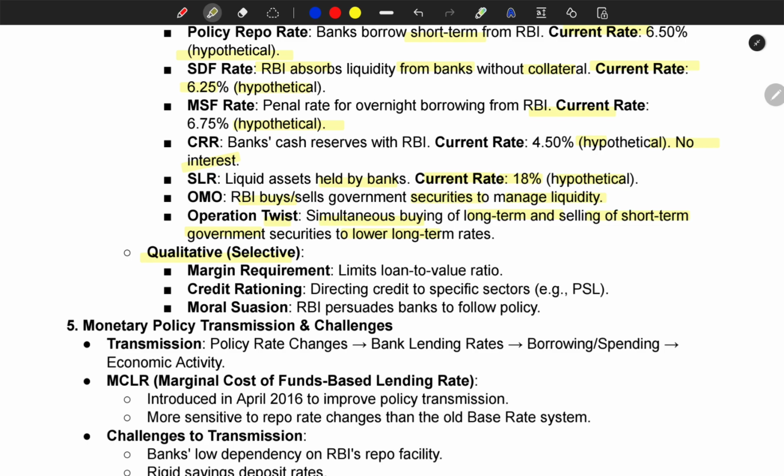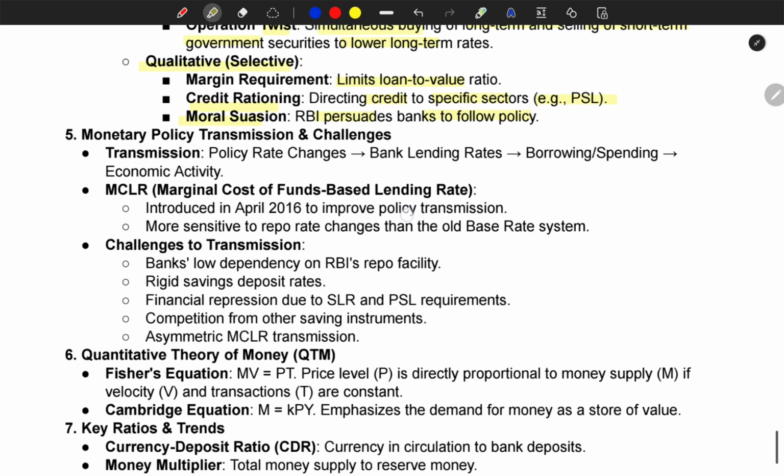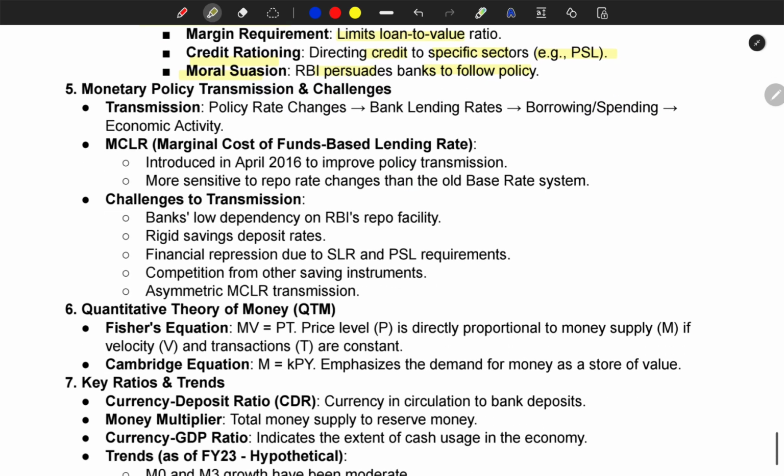Qualitative, selective: margin requirement, limits loan to value ratio. Credit rationing: directing credit to specific sectors, example PSL. Moral suasion: RBI persuades banks to follow policy. Monetary policy transmission and challenges.